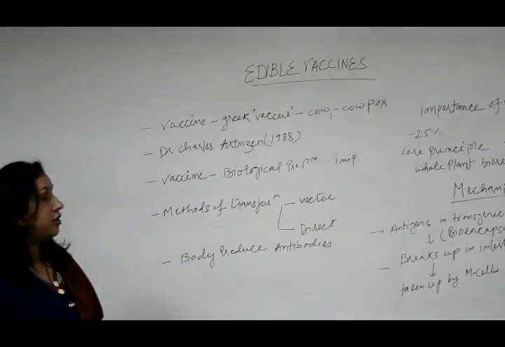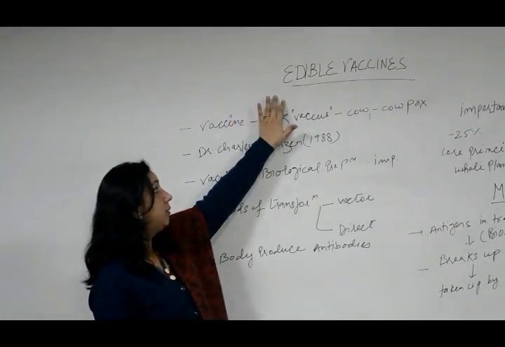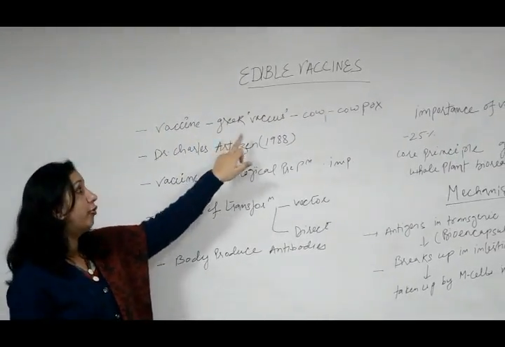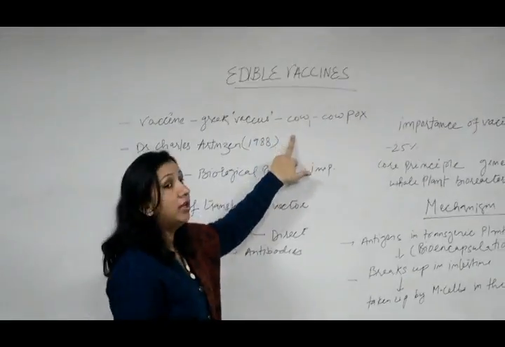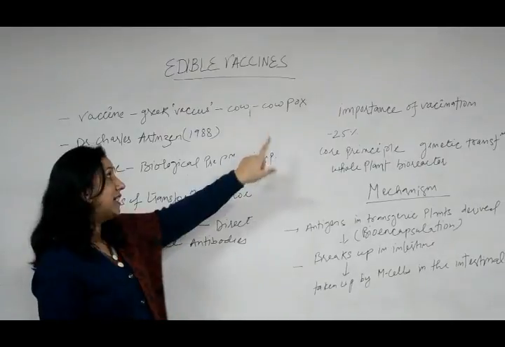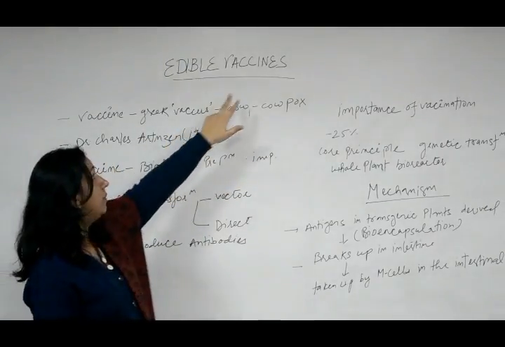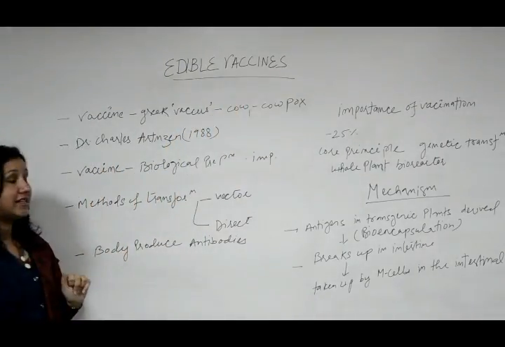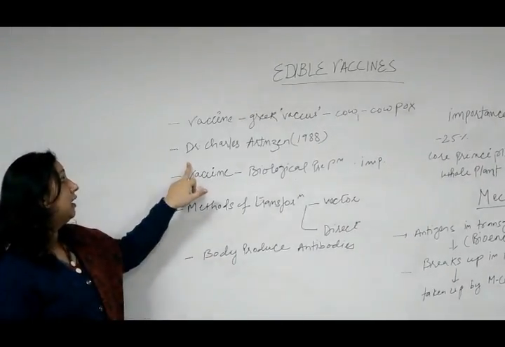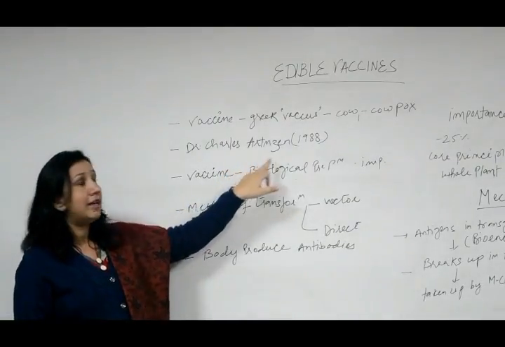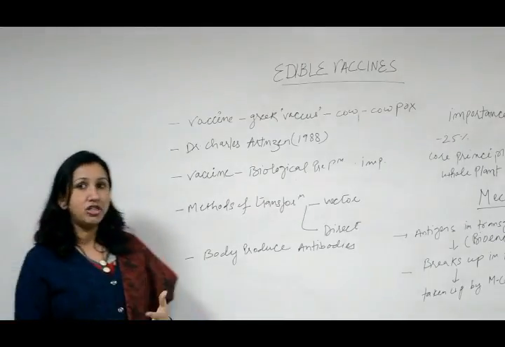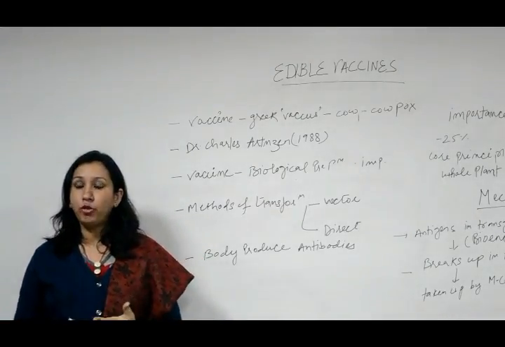Good morning all of you. Today we will discuss a topic which is edible vaccine. The term vaccine is derived from the Latin word vacca, which means cow. So the first vaccine was derived from cowpox virus. That's why they have given this term name vaccine. The pioneer work for edible vaccines was done by Dr. Charles Arntzen in 1988.